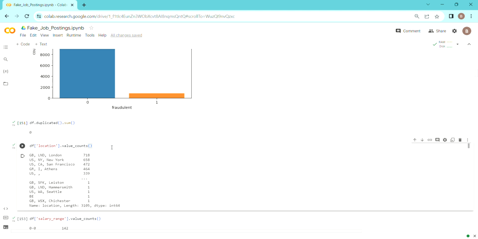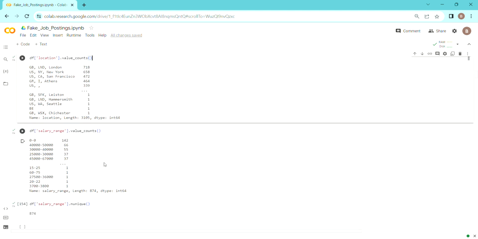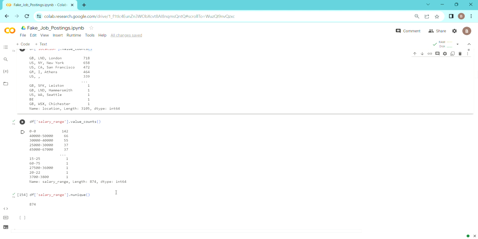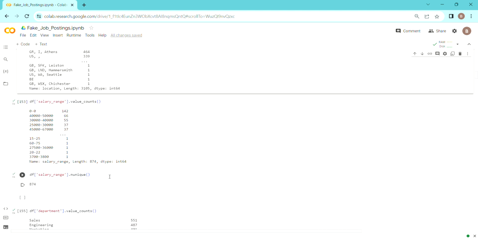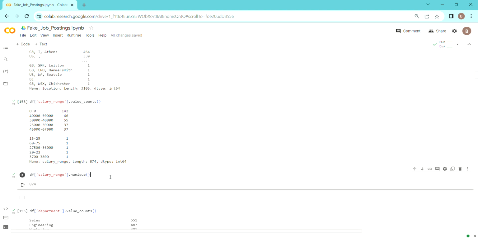We have not yet seen whether it is fraud or non-fraud, but what we can see right here is that London has the most postings, New York comes second, and San Francisco comes third. Then comes salary range, which is categorical, and there are 874 unique salary ranges. That is a really tough thing to address because salary range has 83% null values, and out of the 17% non-null values we have, there are 874 unique salary ranges.